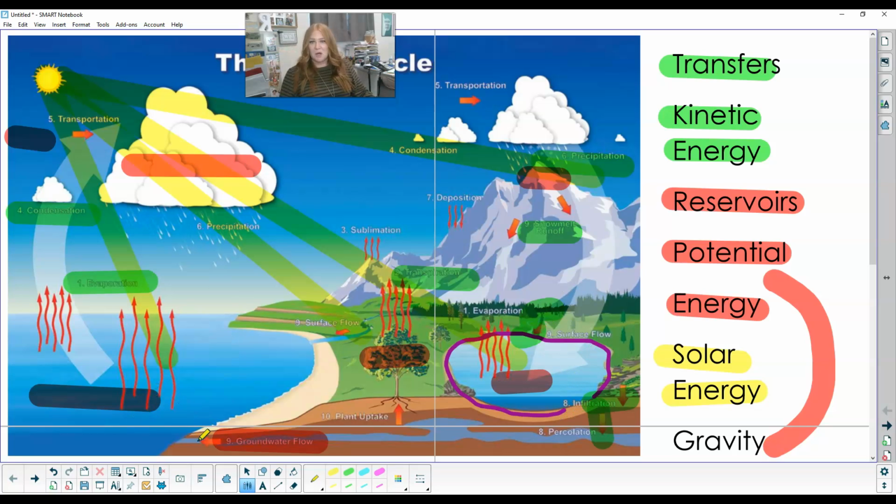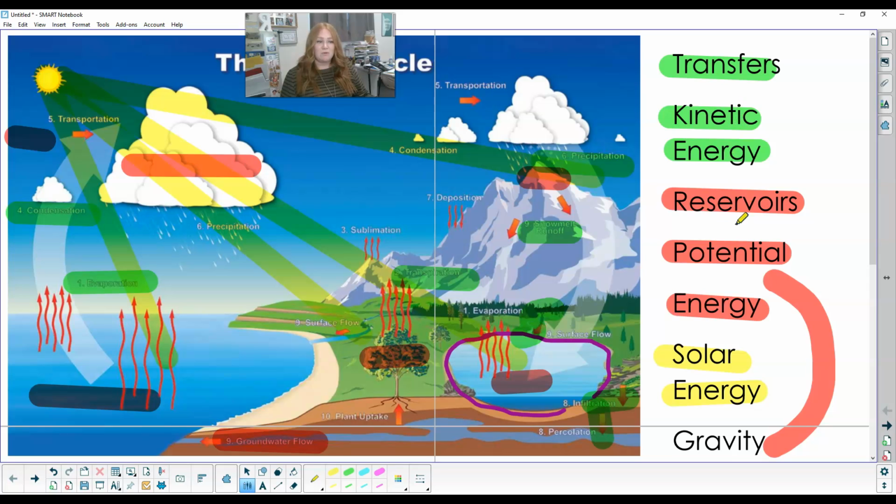The ocean, caused by gravity. All of this is being caused by gravity. It's being kept down on the earth. Then things that are less dense, like gases, once they go through evaporation, can go up and defy gravity. But things that are more dense, like liquids, are going to pack together and come down and settle lower on the earth. So gravity and solar energy are the things that really make our water cycle go. The solar energy heats it up and makes things go up, and then gravity pulls them back down.